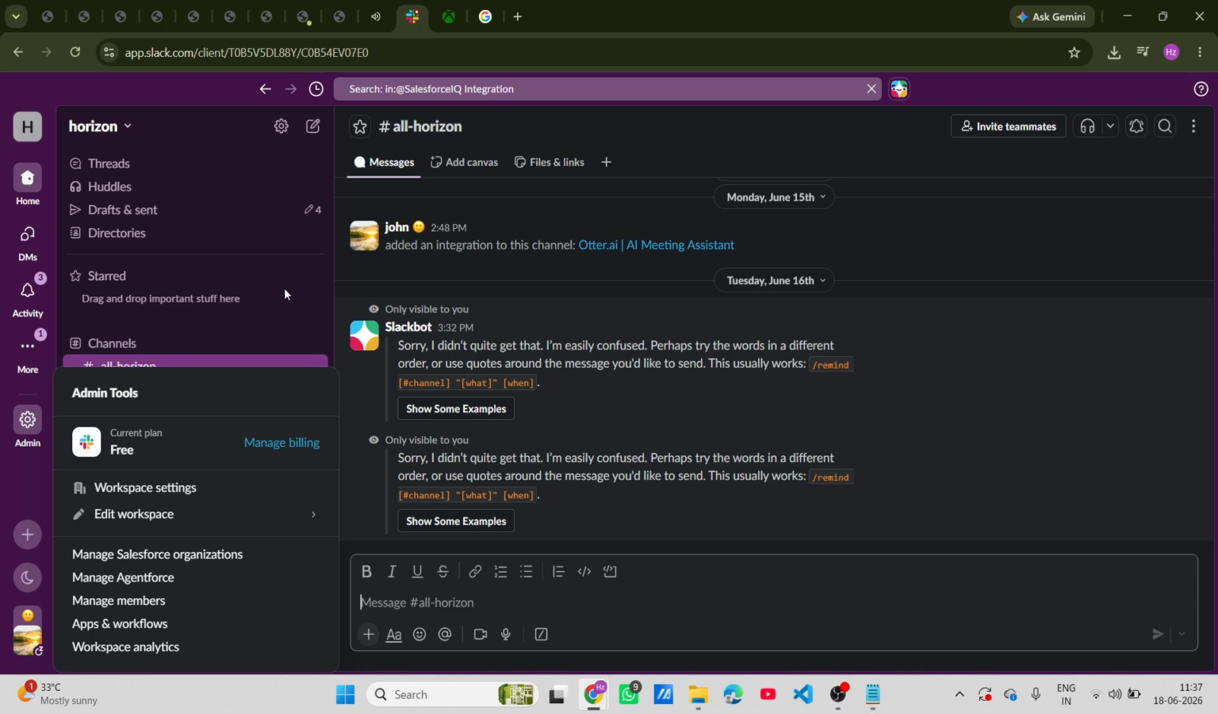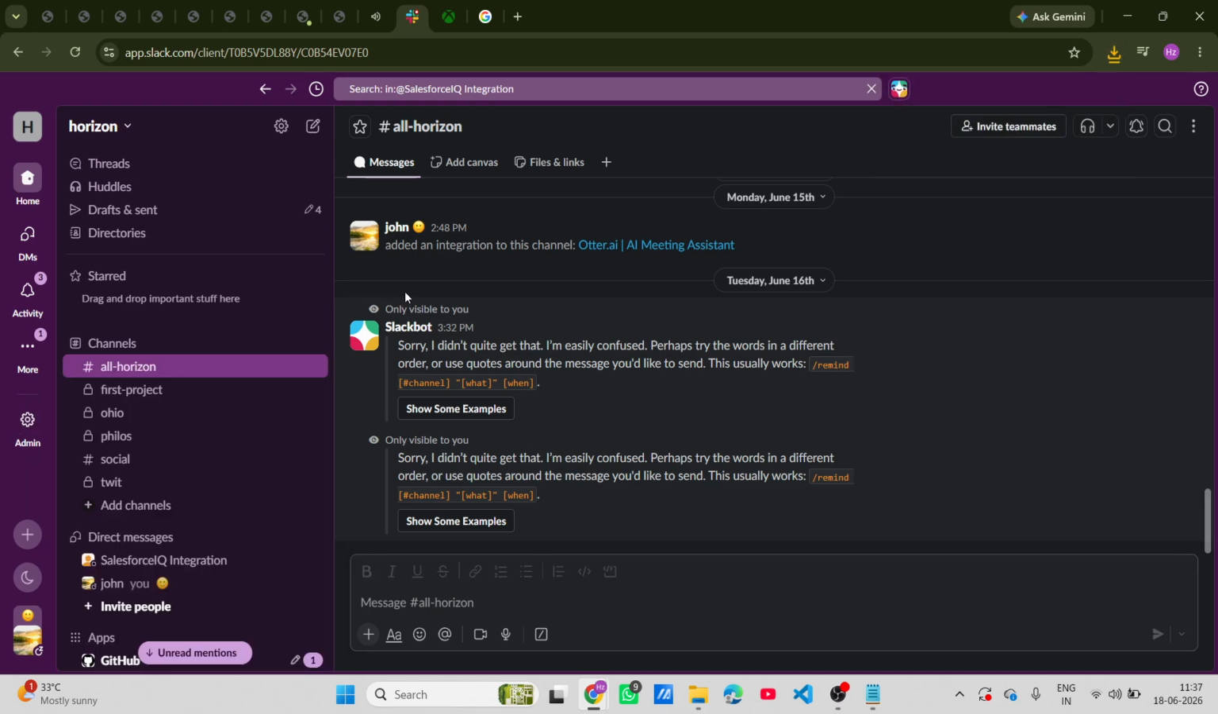However, it's essential to remember an important detail here. Changing your workspace URL means you're also changing the login link for all your team members. So after making this change, it's your responsibility to inform everyone on your team. Make sure they know they will need to use the new address to access the workspace. It might even be a good idea to send out a quick message or a team email with the new link just to make the transition smoother.